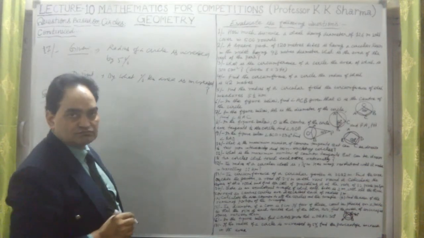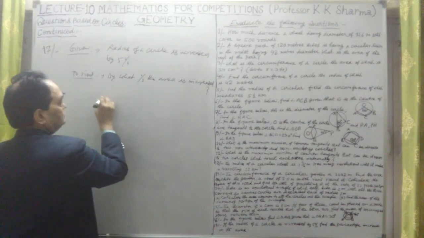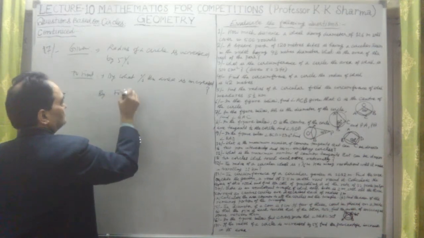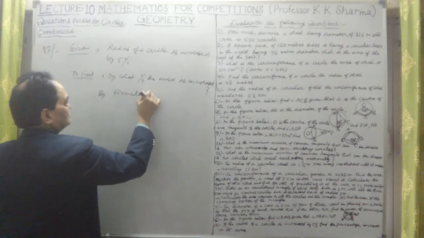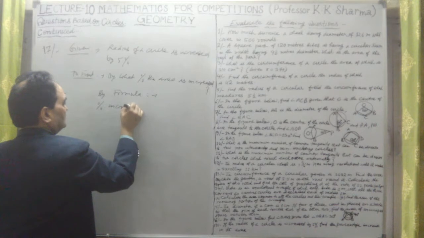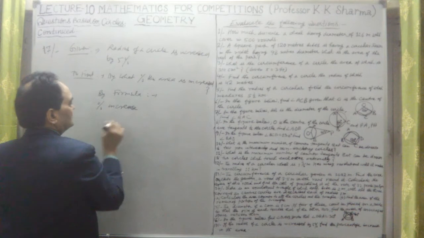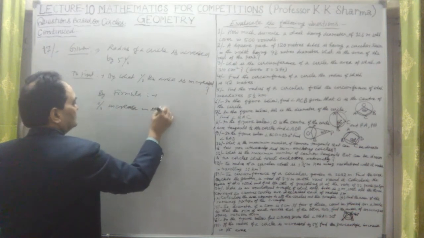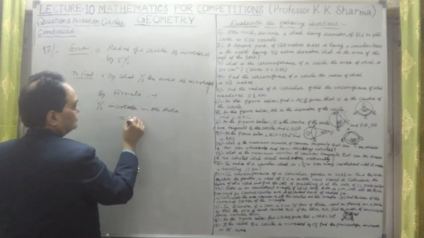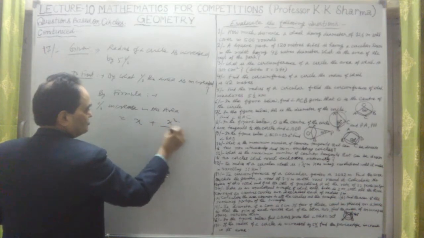So by direct formula, the percentage increase in the area is equal to, here 5%, so let me take this X percent, X plus X square upon 100.